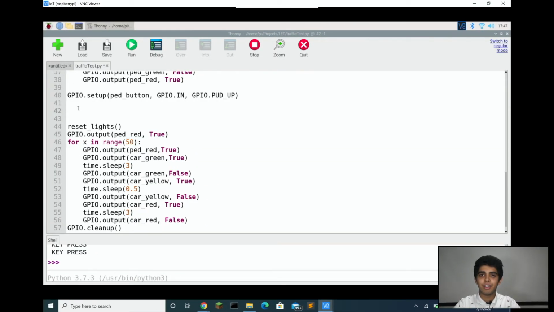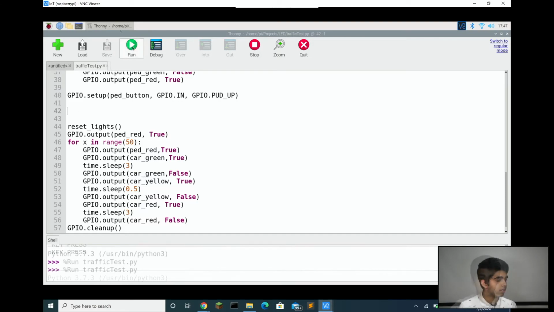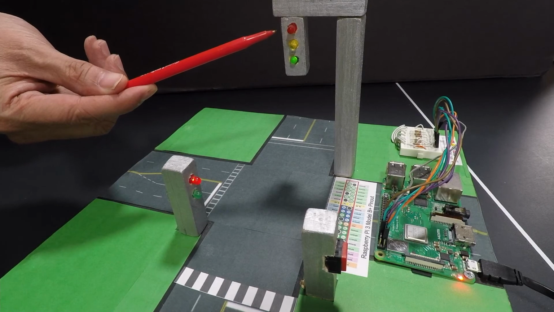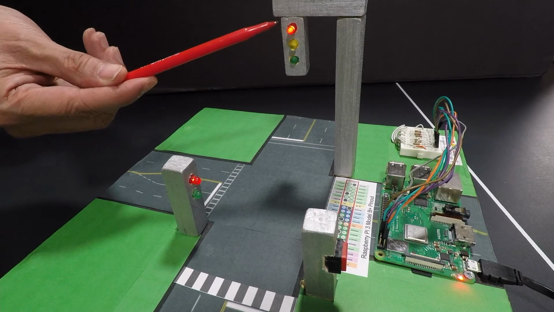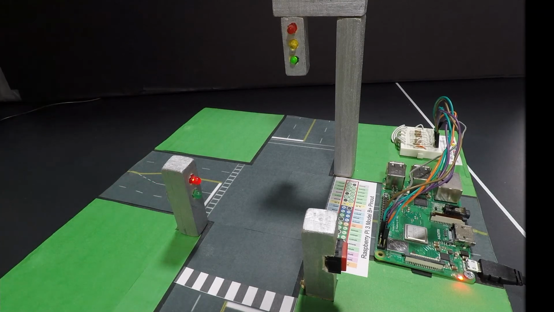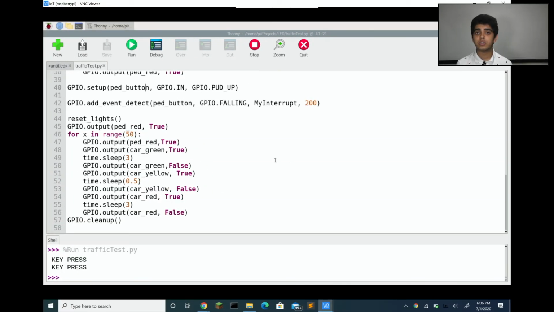Now that we've written the code, which will allow the traffic signal to function, let's try it out. So as you can see here, the light is red, the traffic light for the car is functioning perfectly, and the pedestrian light stays red. Now that we've finished writing the code, which will interrupt the regular traffic pattern, let's understand it.